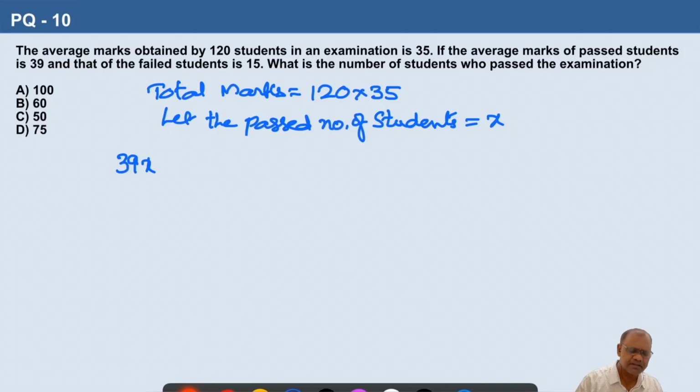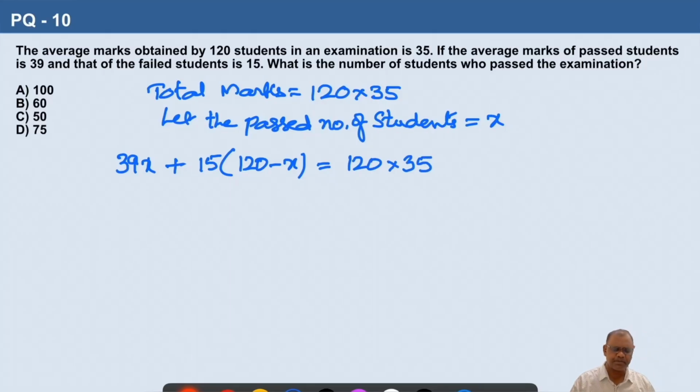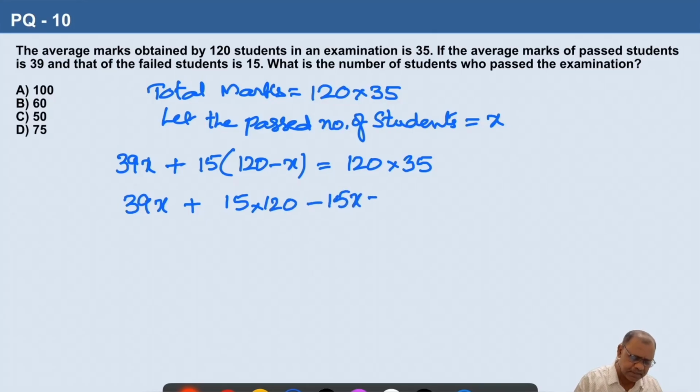Their average is 15, so 15 into 120 minus x. So their total marks are 120 into 35. So if you simplify this and find the value of x, you will get the number of passed students. So 39x plus 15 into 120 minus 15x is equal to 120 into 35.